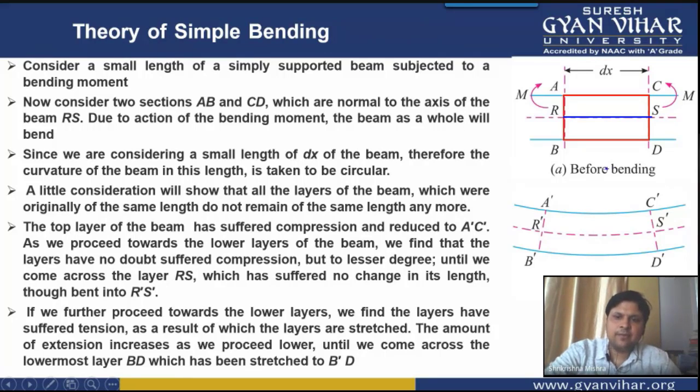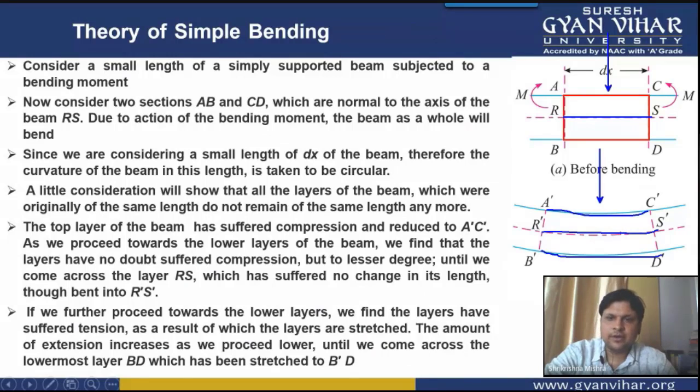But when we have applied the bending load, what will happen? These small planes will get bent on the application of the load. You are applying load, for example, like this. Due to this application of load, this small portion of the beam will bend. This portion AC has bent, this BD is also bent, and this middle portion you can see. Now some conclusions can be taken out from this particular diagram.